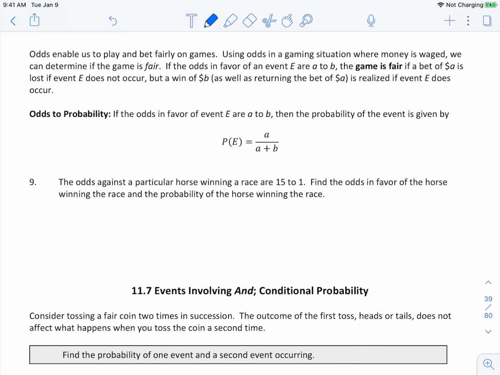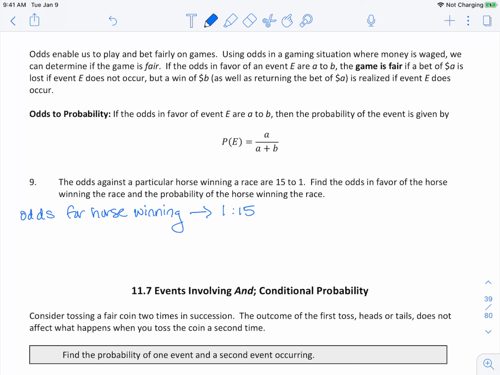Okay, so we want the odds in favor of the horse winning. So the odds for the horse winning. If the odds against our horse winning are 15 to 1, then the odds for the horse winning are just going to be 1 to 15. We can just take the reciprocal there or flip it.